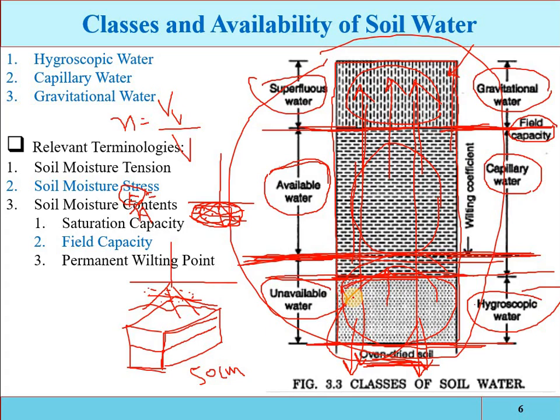Okay, and we also have another term which is called temporary wilting. Temporary wilting may sometimes take place during the hot season, but the plant will recover in the cooler portion of the day.